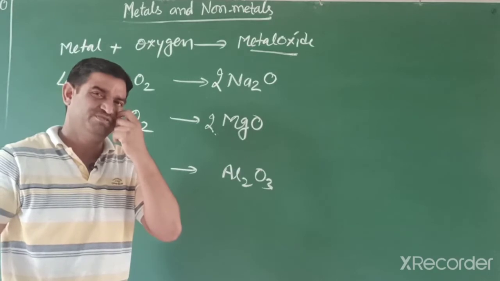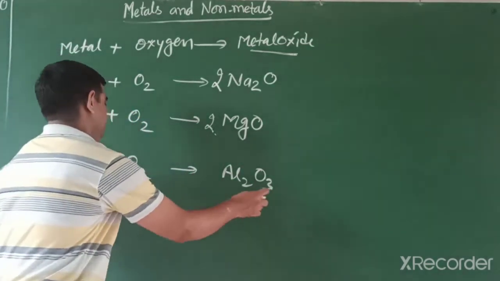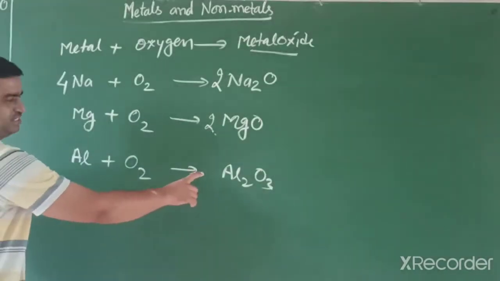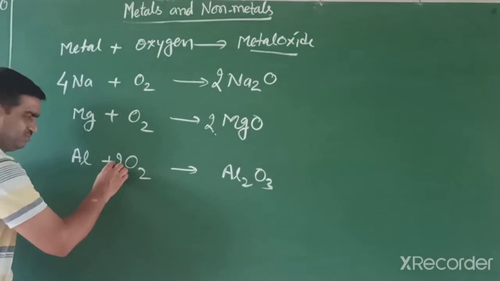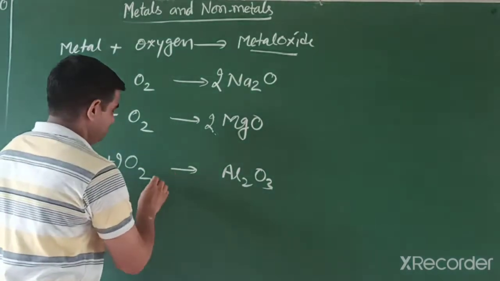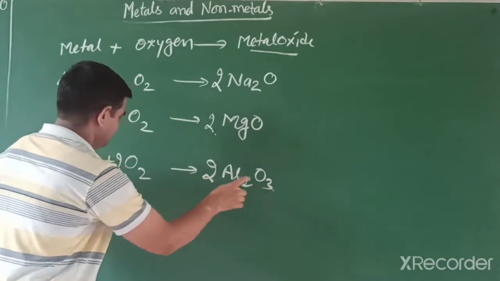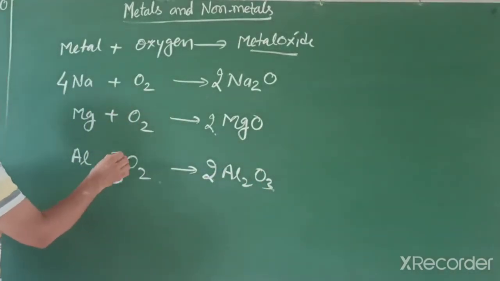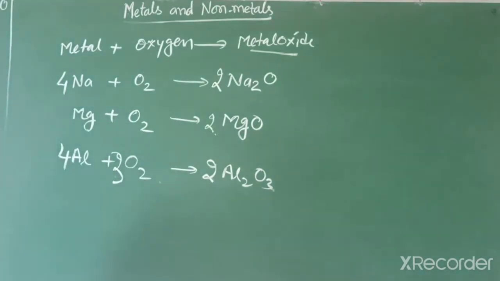If you don't know the charge, you can't write the correct formula. So 2 and 3. We balance 3 and 2 in a different way: 2 times 3 is 6, 3 times 2 is 6. So we can write a balanced reaction.